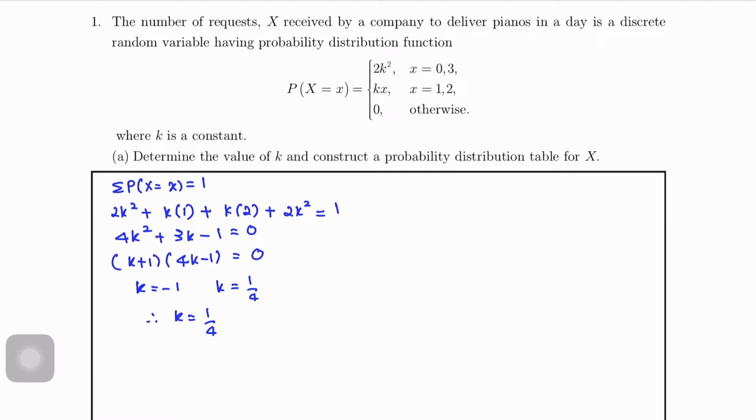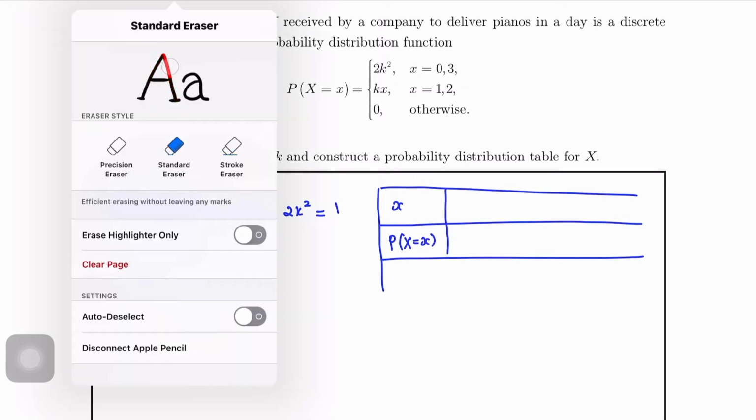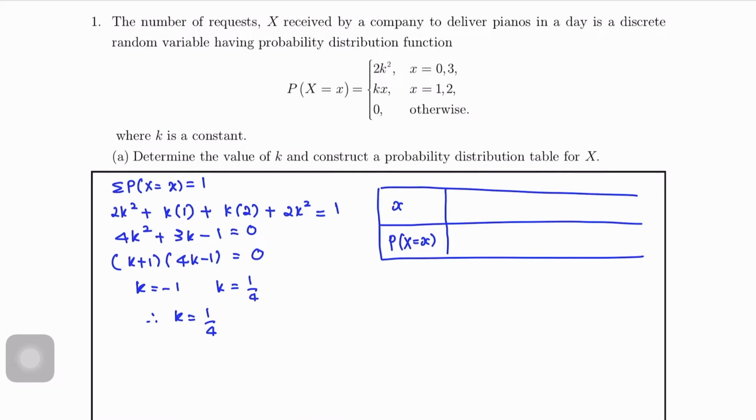We need to construct the probability distribution table. So we will make a table for X and P(X = x), with X equals 0, 1, 2 and 3.